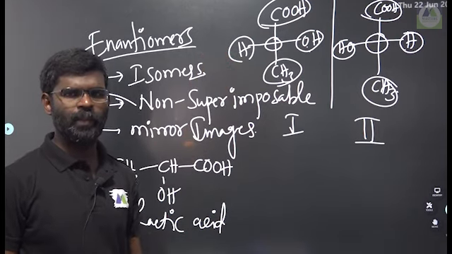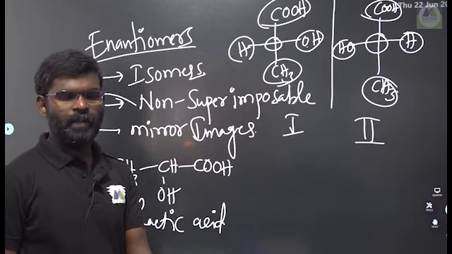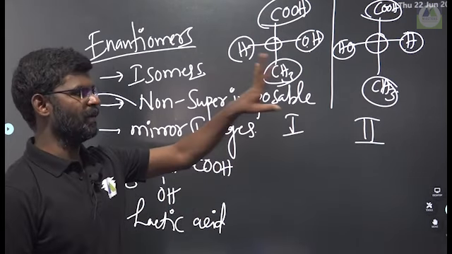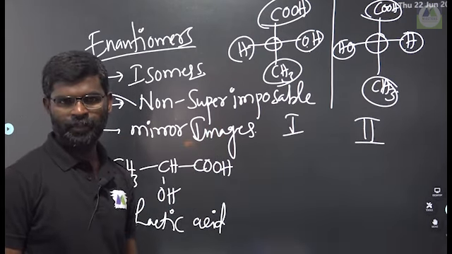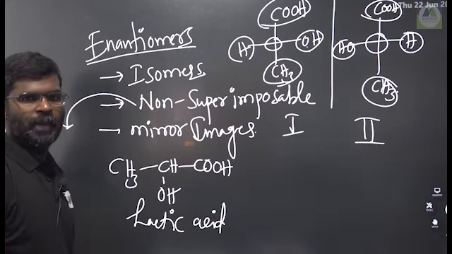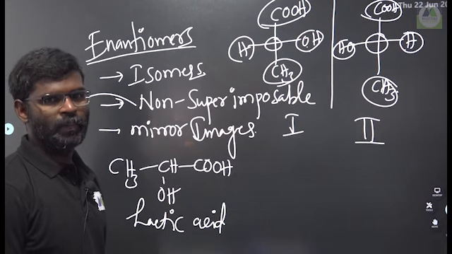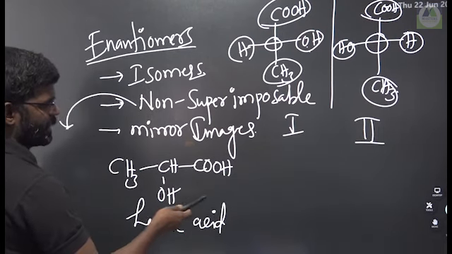Any compound which belongs to the enantiomer category has a single chiral center, right? So this belongs to optical activity. Optical activity means it responds to plane polarized light. Coming to the next example,